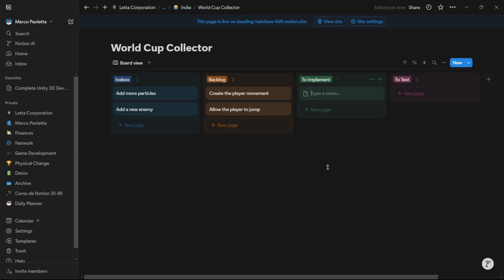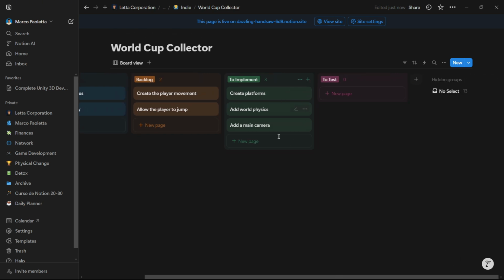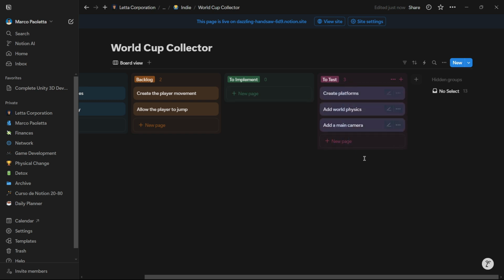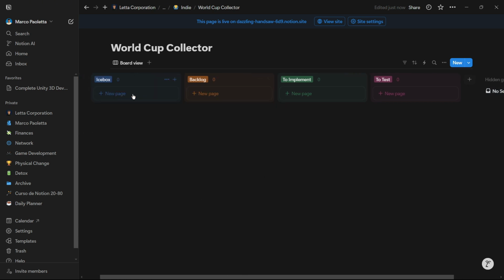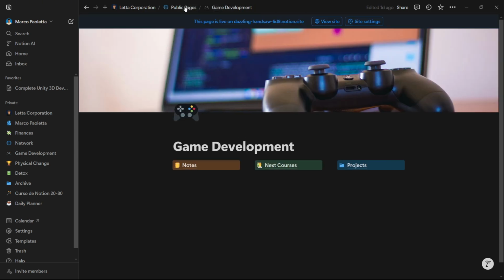Then, for example, I will have here things that I am currently implementing or I want to implement next. For example, create platforms, add world physics, okay, and add a main camera, for example. So I am implementing this. Then if these features are quite simple as these ones, I can just drag and drop them over here. Or well, if they are more complex and they require deeper testing, I drag and drop them here, I test them, and once they are completed, I just discard them, okay? So this is the way in which I organize also my ongoing projects, okay?